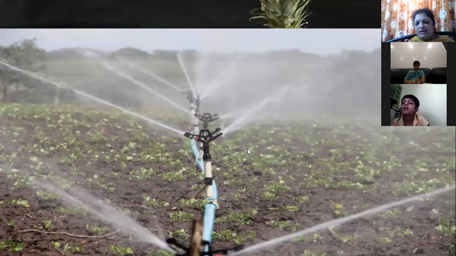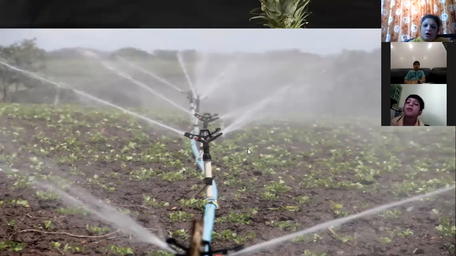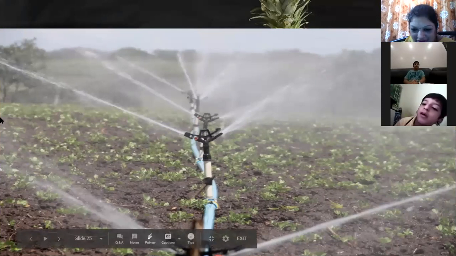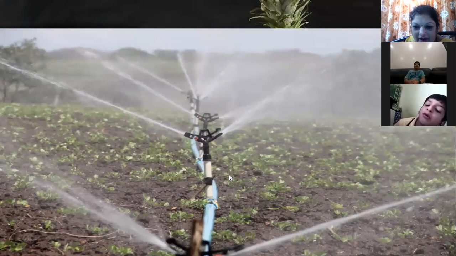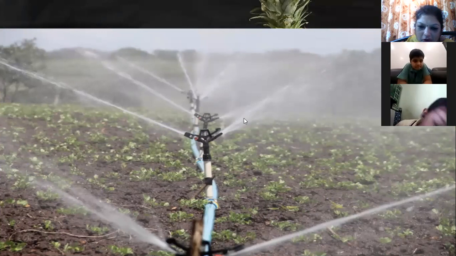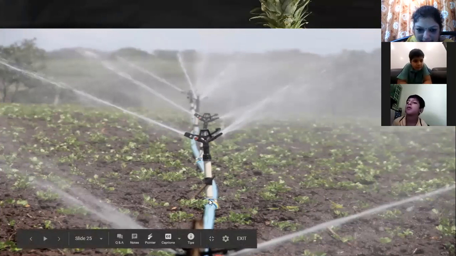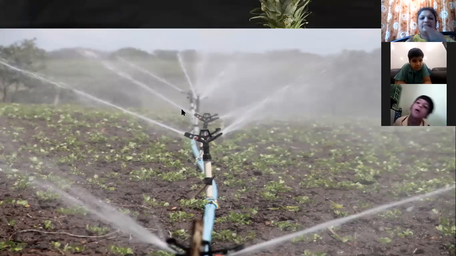Now see the second method. You must have observed these sprinklers on the OLPS ground, your ground. They spray water. Sprinklers are used to spray water on the ground early in the morning and in the afternoon also. Here also you can see the sprinkler. This is the pipe. Through the pipe, water is being transferred, and these are the sprinklers. These sprinklers rotate in a circular motion, and they spray water.